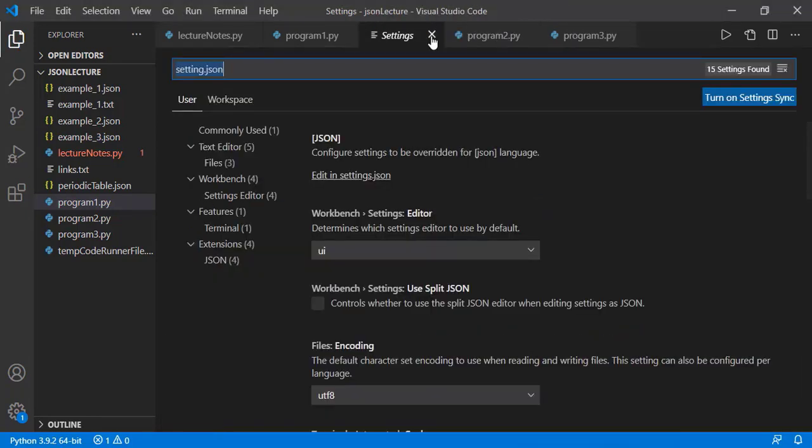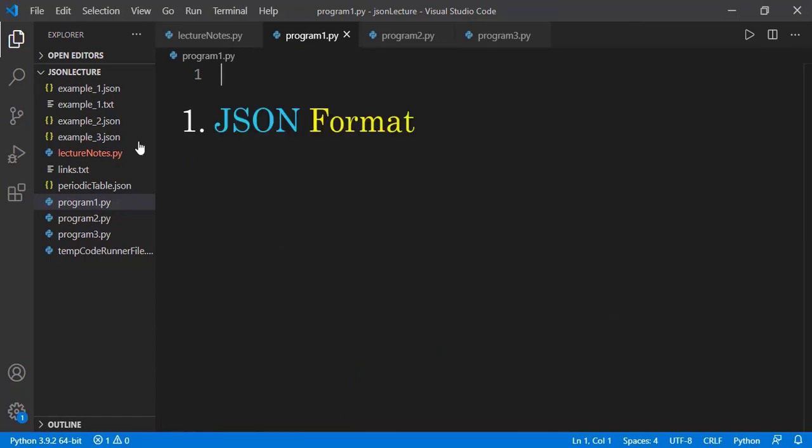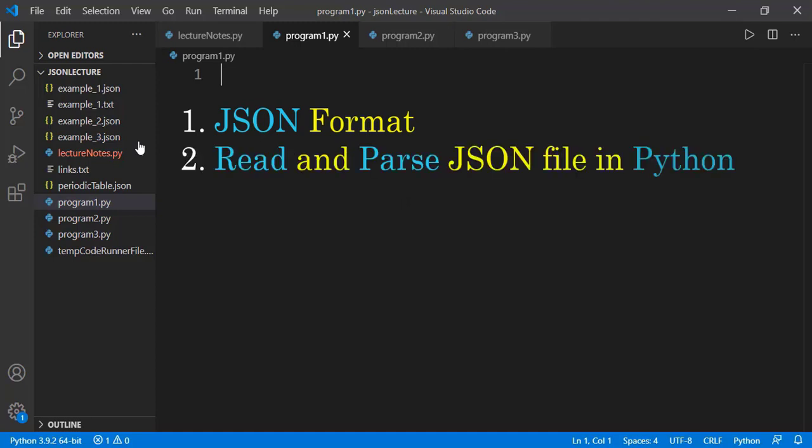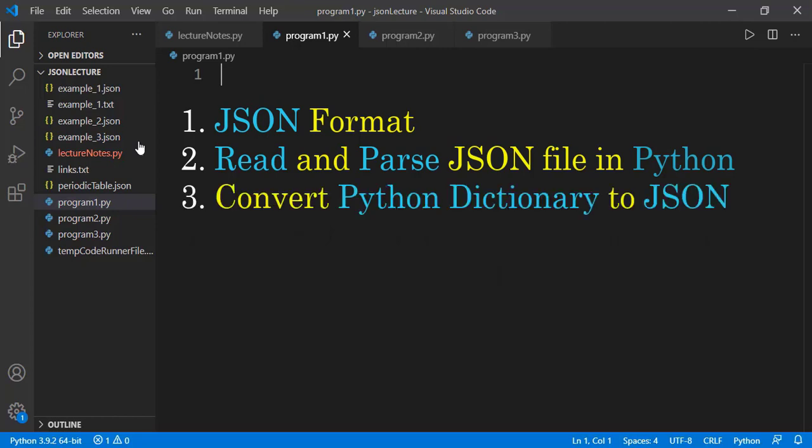So what are we going to cover in this lesson? We will first see how the JSON format looks. We had a look at the settings.json file, but we will explore the format in detail. Then we will see how we can read and parse a JSON file in our Python program. We will see the example of a periodic table and we'll see how the JSON format is a much better format for such cases. We will also see, if we have data in Python in the form of a dictionary, how we can convert that to a JSON file. It means we will see both conversions, from JSON file to Python data and from Python data to JSON file.